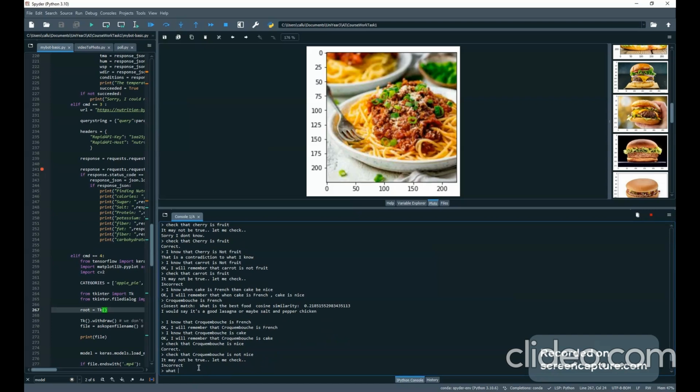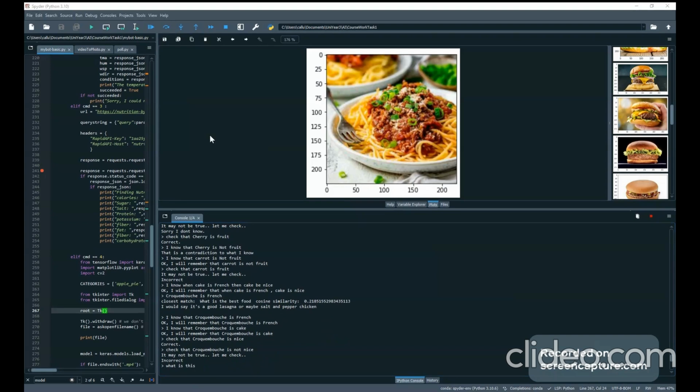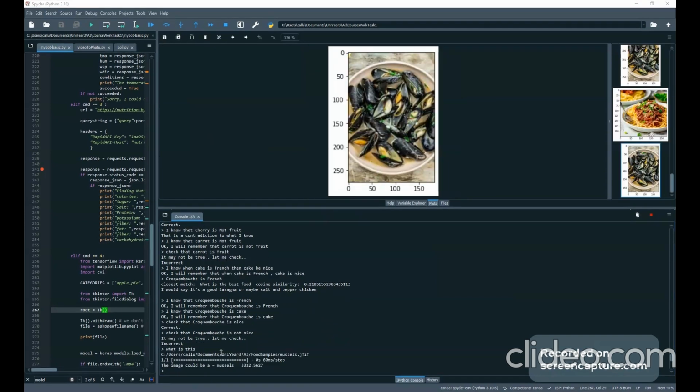And for task C, we've got image classification. So we can say, what is this? And that gives us a file dialog here. So we can pick a sample food. I've got some here in advance. For example, we'll go with the mussels. And so that image could be mussels, and it gives a little score to how accurate it is. And it's the mussels.